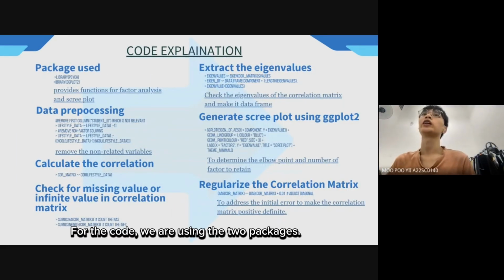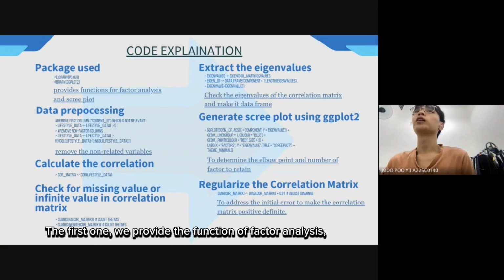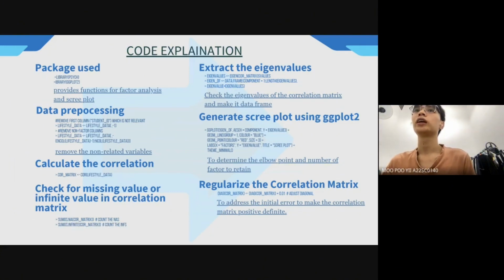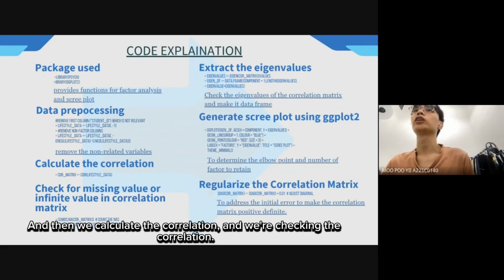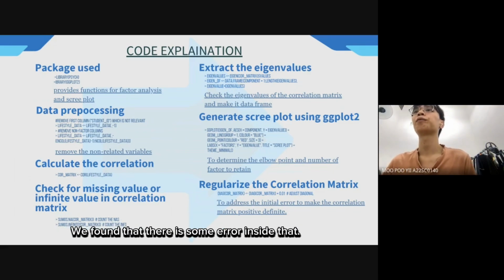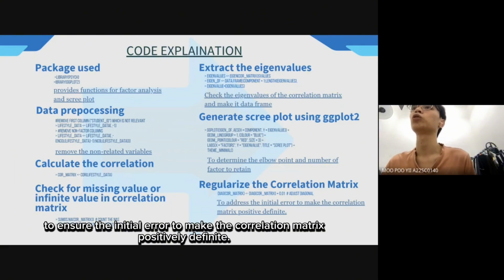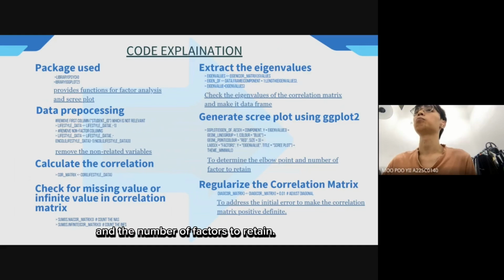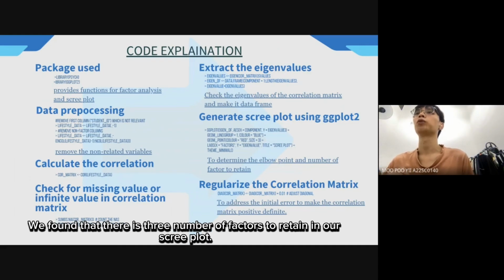For the code, we're using two packages. The first one provides the function of factor analysis, and the second one provides the function of the scree plot. We process the data to remove the non-related variables. And then we calculate the correlation, and we check the correlation. We found that there is an error inside that. So we add 0.01 to the diagonal of the correlation matrix to remove the initial error and make the correlation matrix positive definite. We also generate a scree plot using the ggplot tool to determine the elbow point and the number of factors to return. We found that there are 3 factors to return in our scree plot.